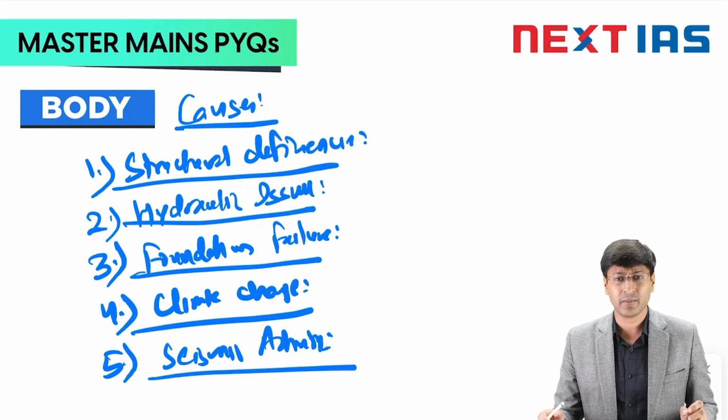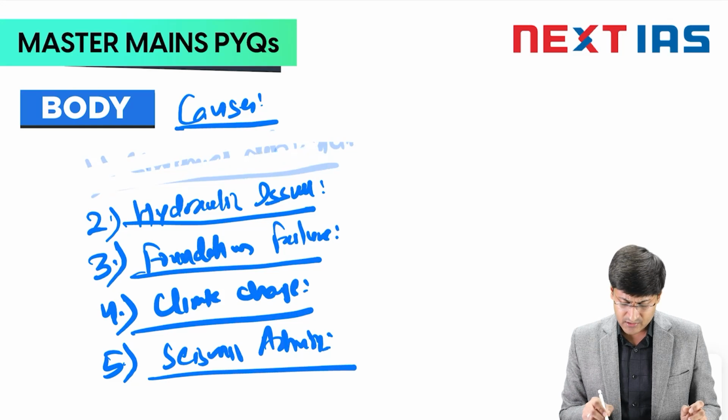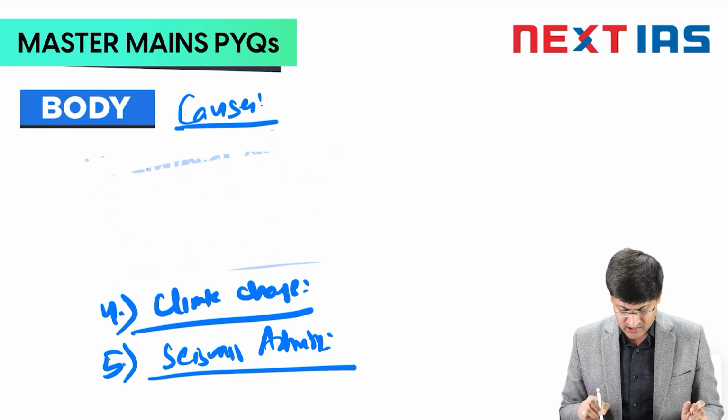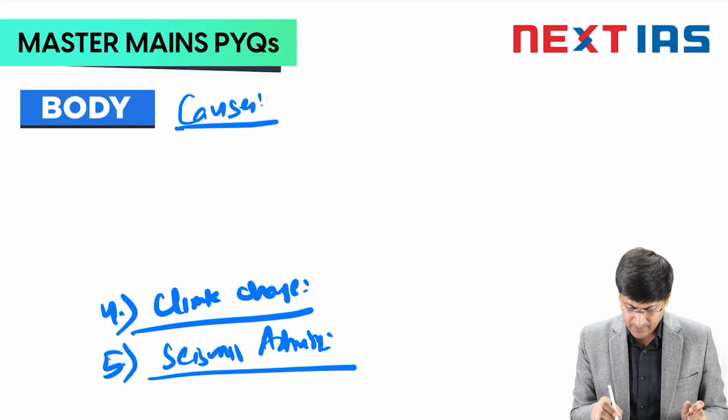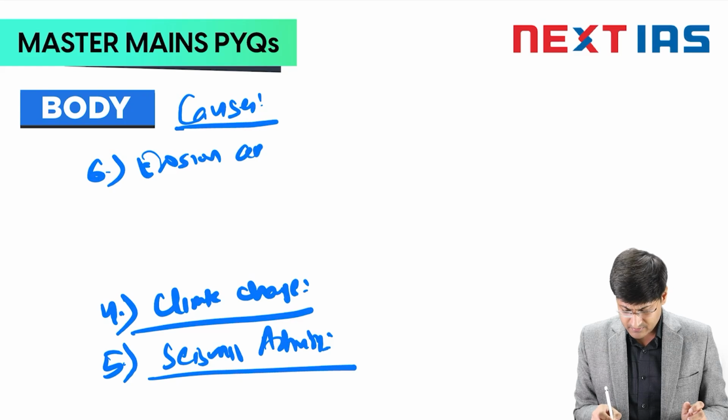We have the perfect example of the Koyna dam failure in Maharashtra. That was a major reason of this seismic activity only. So these were certain causes. Next we can also talk about erosion and piping. This is another big factor.